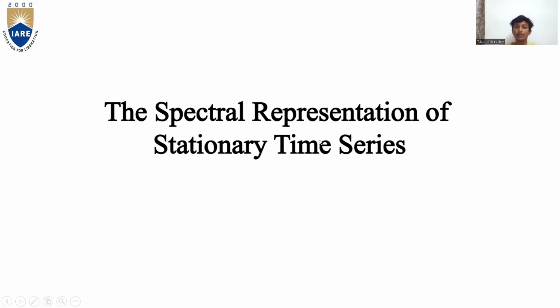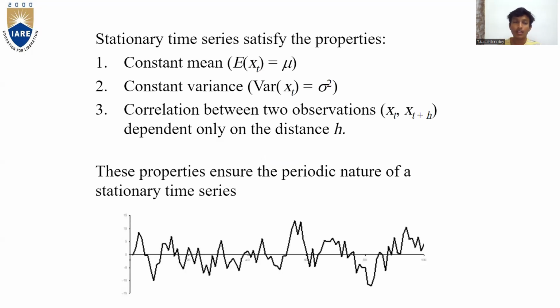So, what is the spectral representation of a stationary time series? Stationary time series satisfy the following properties. First, the constant mean: E of xt is equal to mu. Second, the constant variance: variance of xt is equal to sigma square. And the correlations between the observations xt and xt plus h depend only on the distance h. These properties ensure the periodic nature of a stationary time series.